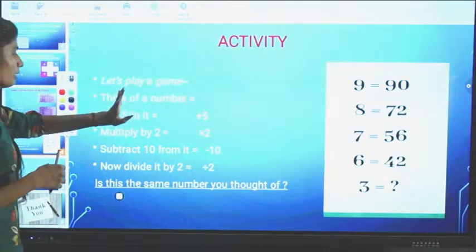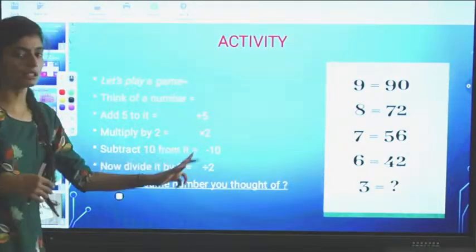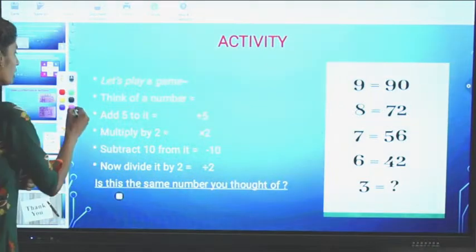Think of a number, 10. Add 5 to it. 10 plus 5, 15. Multiply by 2. 15 multiplied by 2, 30. I am writing it here.